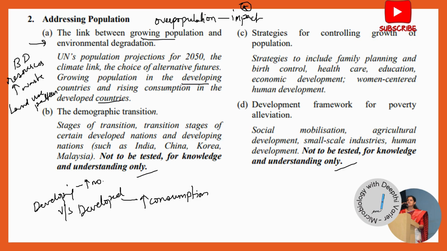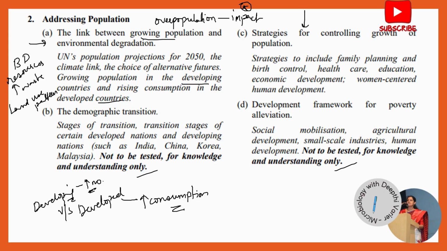Look at the ratio. It's very, very skewed. So you have developed countries also having a lot of consumption of the resources, though their population is not as high. And in developing countries, obviously the consumption is required more because their numbers are also very high. So this kind of comparison they may ask you to present. But normally from topic A, what they ask you is usually the impact of overpopulation or population explosion on the environment.